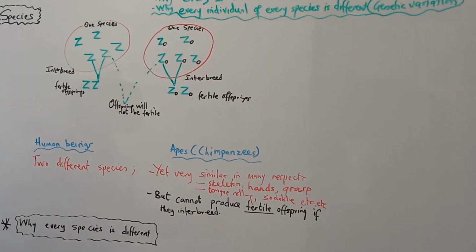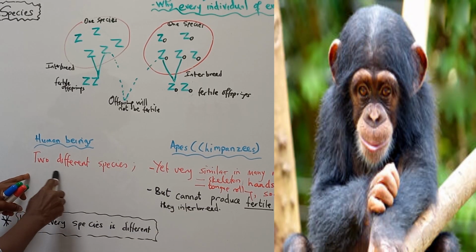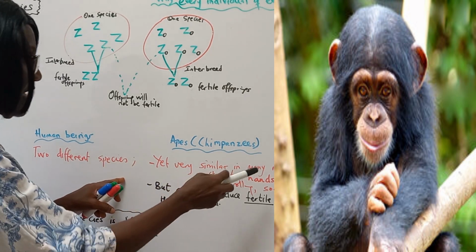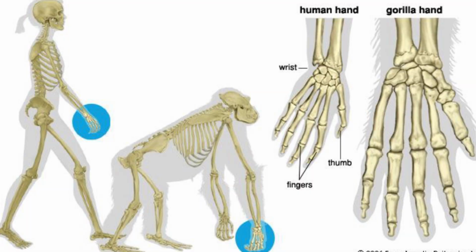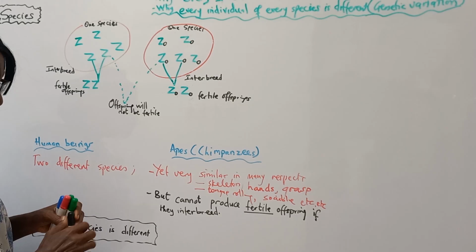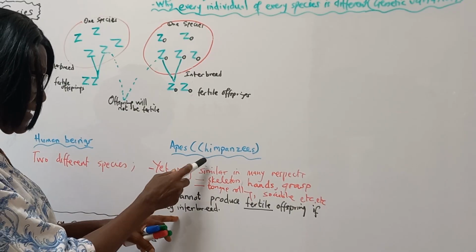Now, we look at the example of human beings and apes. They are two different species, yet very similar in many respects. Look at the skeleton, the hands, the ability to grasp. Human beings can roll their tongue, likewise the apes.